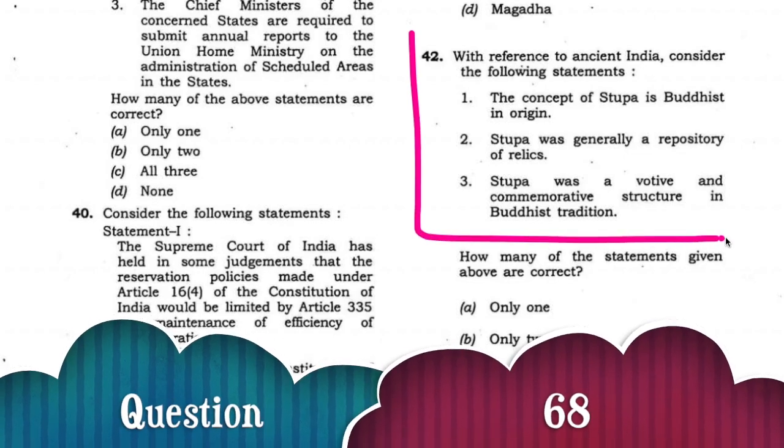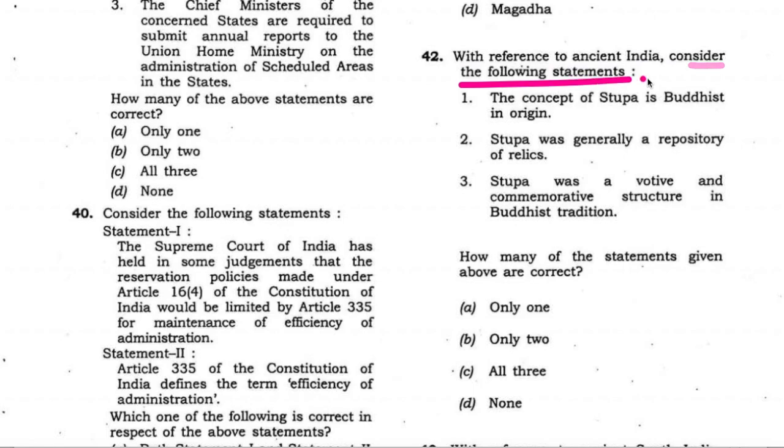Next question. With reference to ancient India, consider the following statements. 3 statements are given, and the first statement is that concept of stupa is Buddhist in origin. This statement is wrong.